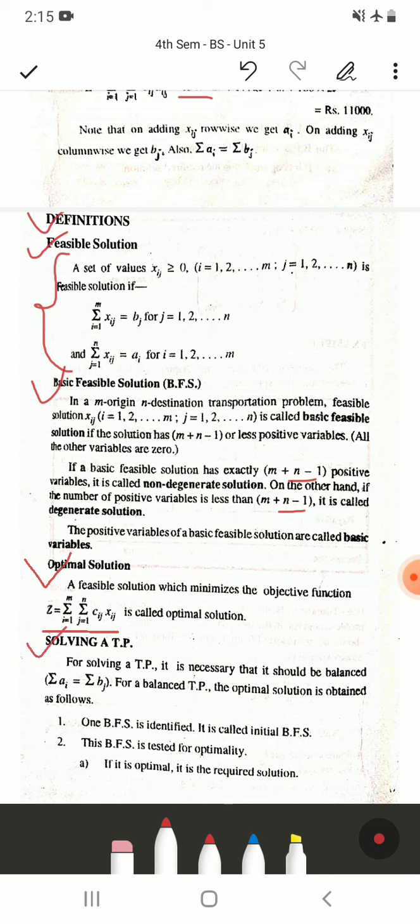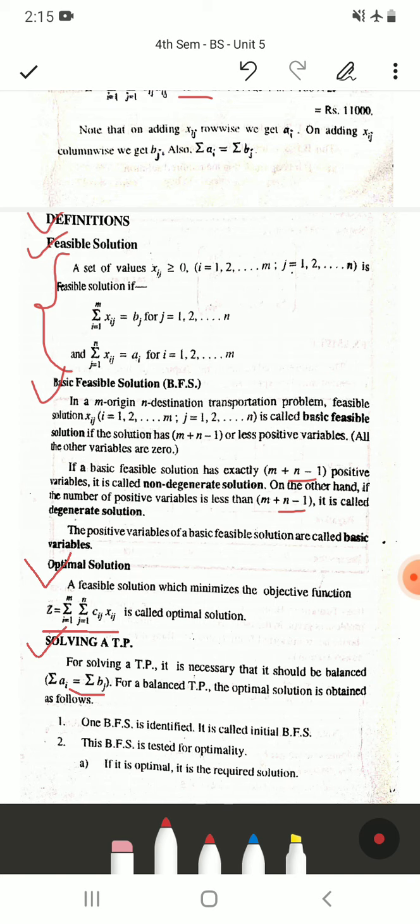Now, to solve a transportation problem, it is necessary that it should be balanced. For a balanced transportation problem, the condition is summation ai is equal to summation bj. Always verify that the requirements and the availability are equal, then it is called a balanced transportation problem.